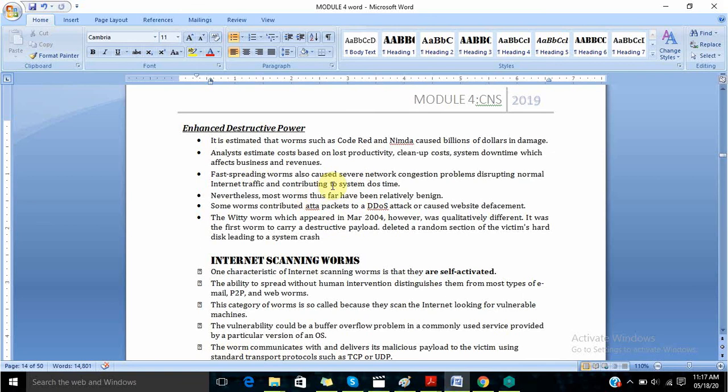Fast spreading worms also cause severe network congestion problems, disrupting normal internet traffic and contributing to system downtime. Nevertheless, most worms thus far have been relatively benign.